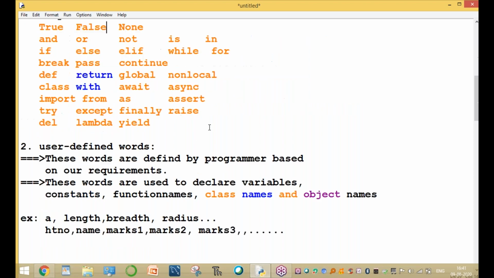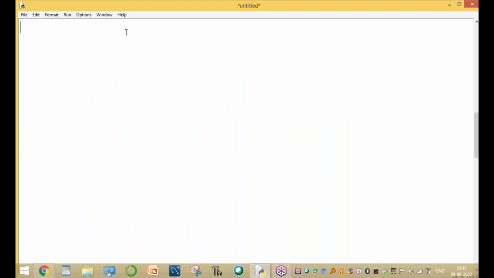Okay, the next very important topic is what are the different data types? Data types, sometimes also called types of data. The next topic is types of data. So what are the different types of data?